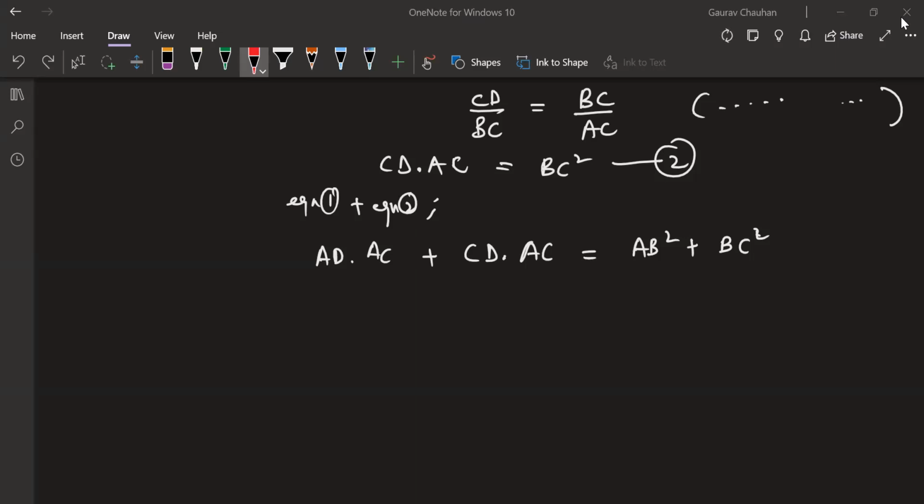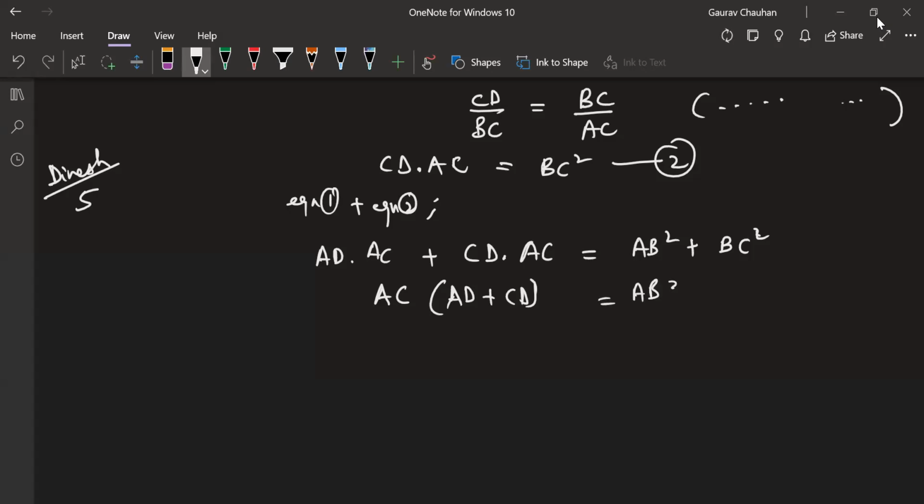Sir, we'll use the distributive property. Perfect, Dinesh. We will do the reverse of distributive, like undistributing. So I'm going to take, basically it's called taking common. So AC into AD plus CD. That's equal to AB square plus BC square.